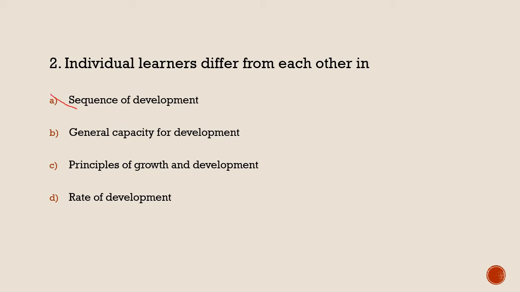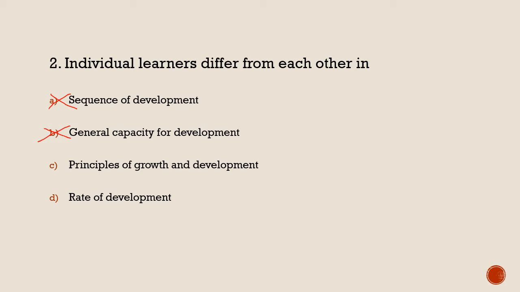So it is wrong. Why? Because there are two sequences, one from top to bottom and one from center to outer side. So sequence of development is not responsible for individual difference. General capacity for development, so it is also wrong. Why? General capacity is a very particular set of sequence. It's general, which means it happens in all the learners at the same rate or in the same way.